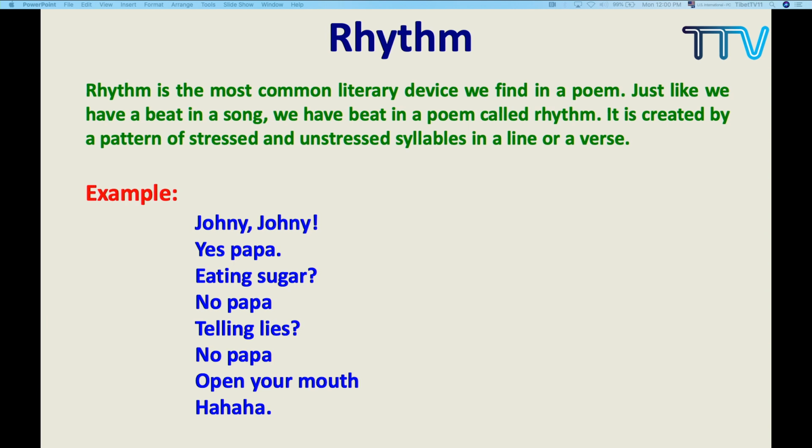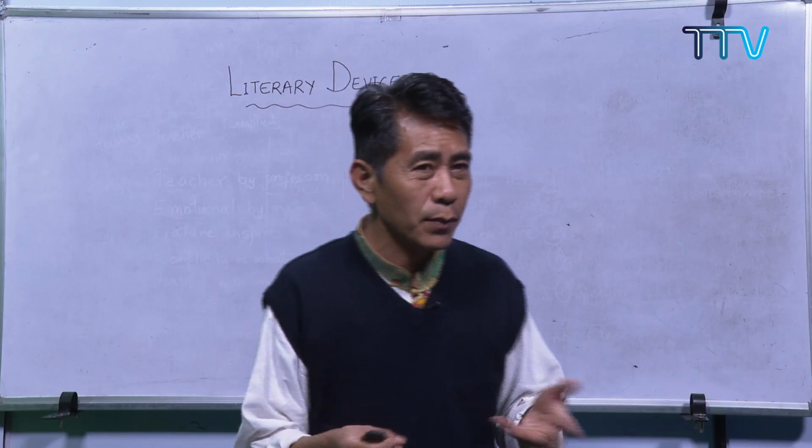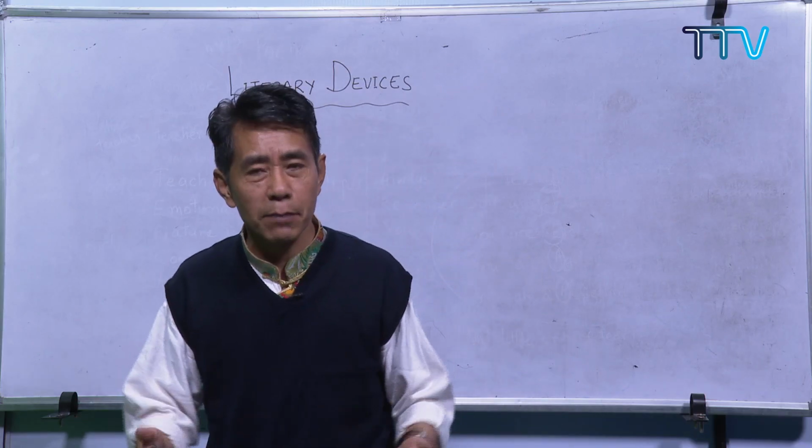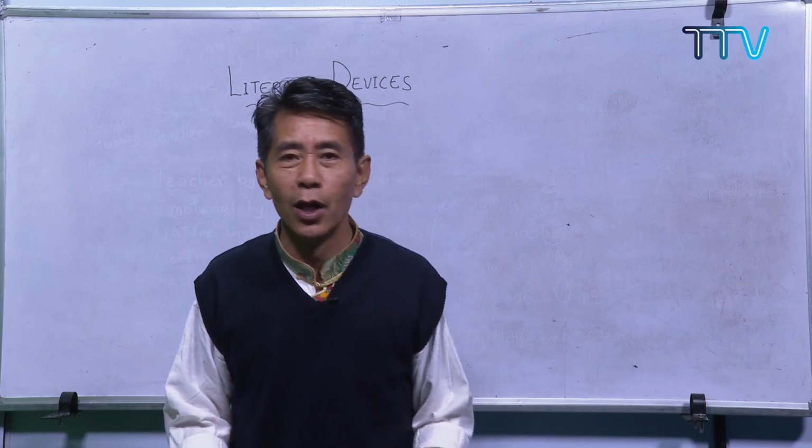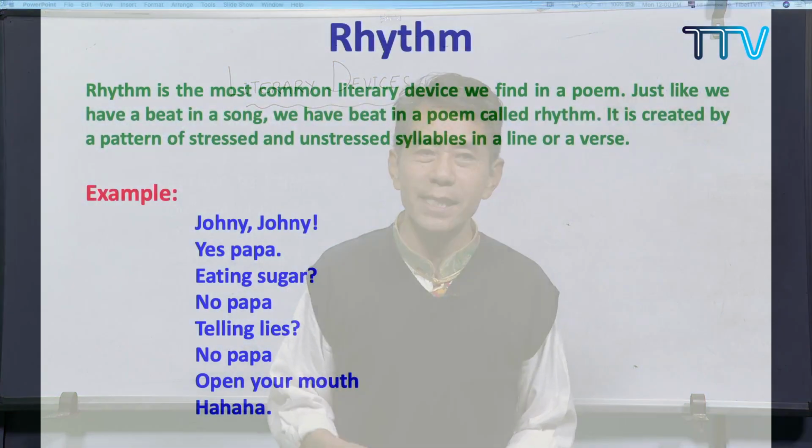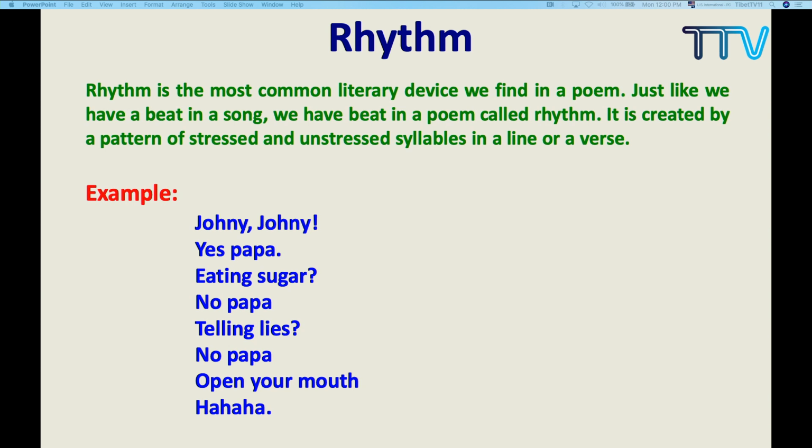When we were in lower classes, most of the poems that we studied were based on rhyme, where there is a proper beat. For example, this one: Johnny, Johnny, yes, Papa, eating sugar, no, Papa. Telling lies, no, Papa. Open your mouth, ha, ha, ha. If you look at this poem, there is a proper rhythm. There is a beat. It seems that I'm just singing a song.